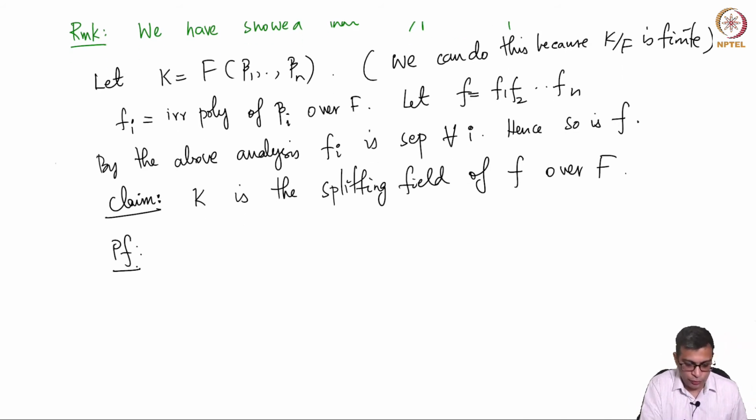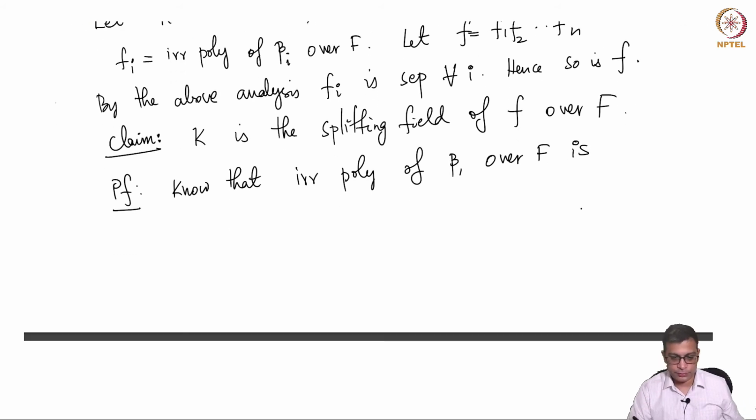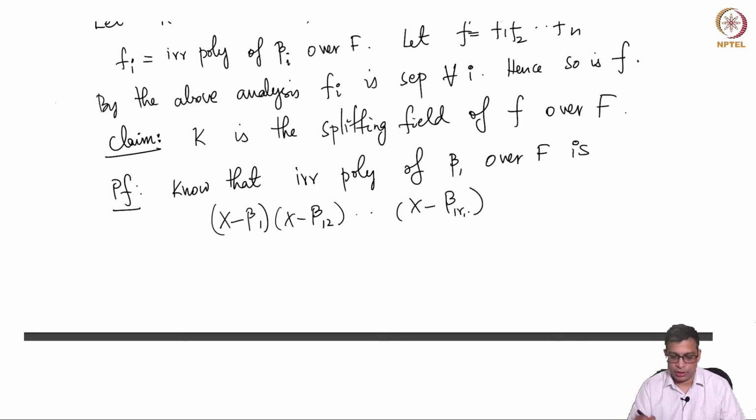So what is the proof? We know that f is separable, so now we want to show that K is a splitting field. We know that the irreducible polynomial of beta 1 over capital F is of the form x minus beta 1, times x minus beta 1,2, times ... x minus beta 1,r1.